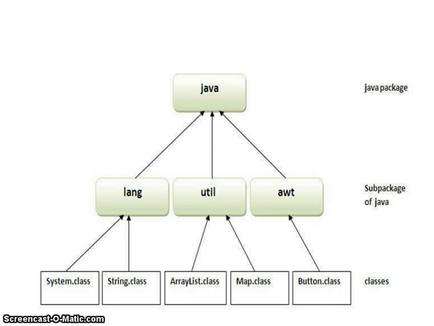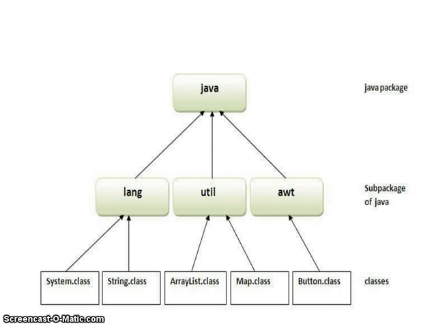So always you have to import these packages at the starting line, means java.lang.*, java.util.*. You have to import the packages in your program. In the util package, ArrayList class is there, Map class is there, and in the awt, Button class is there. So like this, these packages are collections of classes.